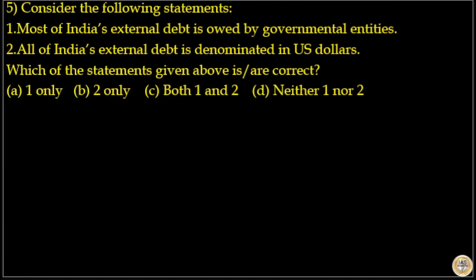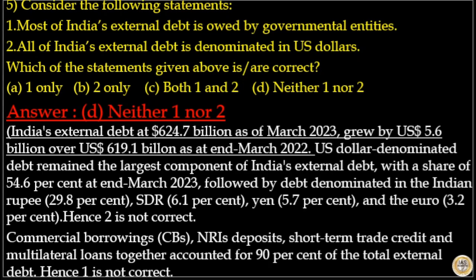Next is, consider the following statements. Statements are: most of India's external debt is owed by governmental entities. That is incorrect. All of India's external debt is denominated in US dollars. That is incorrect. Which of the statements given above is or are correct? The answer to this question is option D. Neither one nor two of the statements are correct.